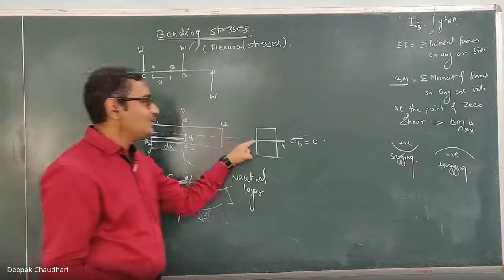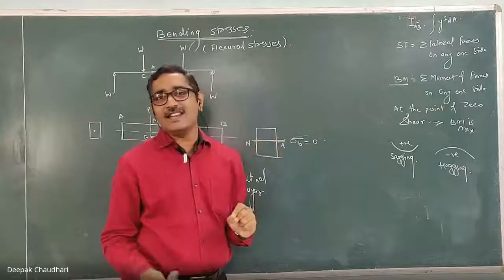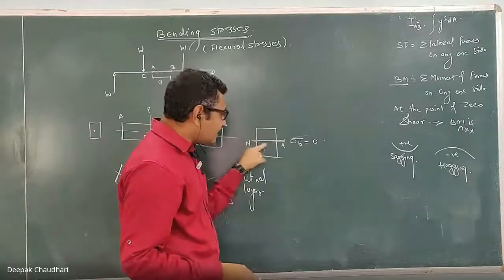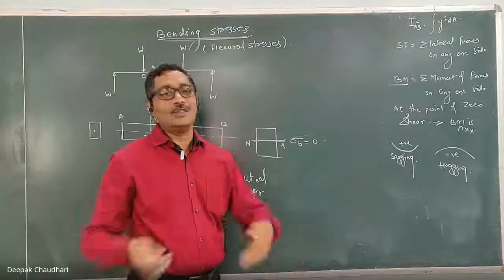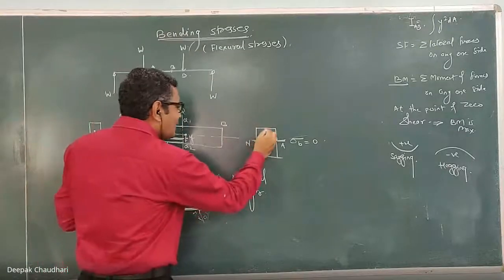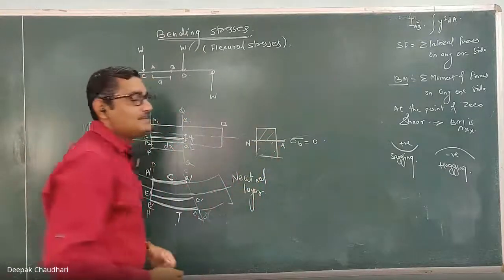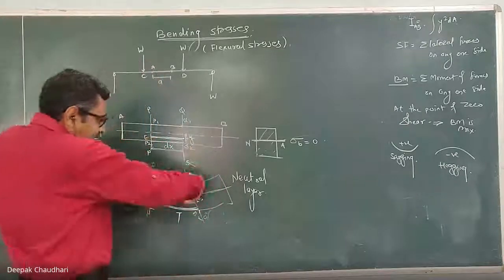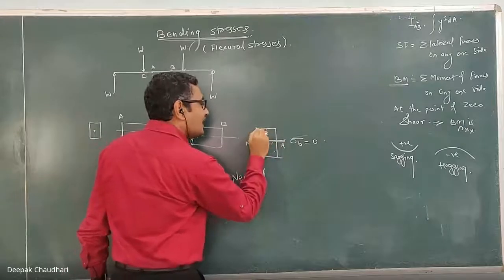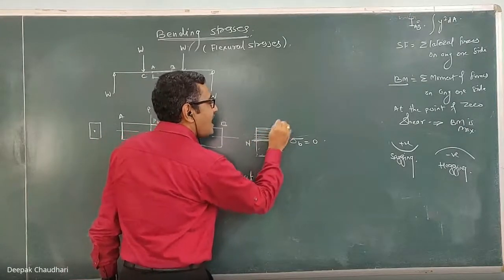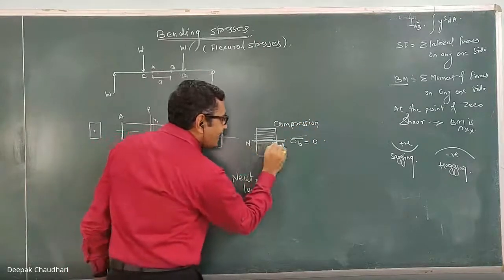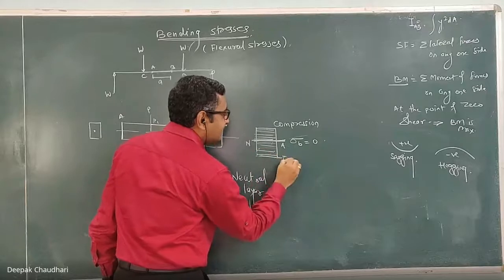That's why at the neutral axis, how much will the bending stress be? Bending stress is the force per unit cross sectional area. So in this layer, how much is the bending stress? It is zero because it is neither contracted nor elongated. Now, if this cross sectional area is subjected to a sagging bending moment, all the layers above the neutral axis are in compression, and all the layers below the neutral axis are in tension.